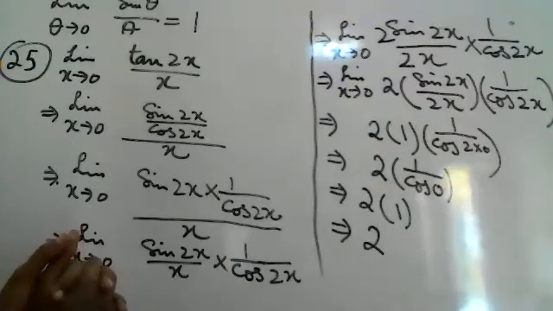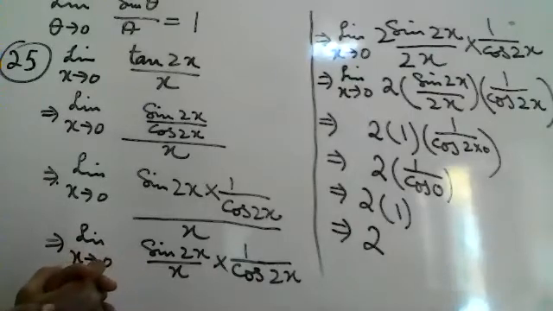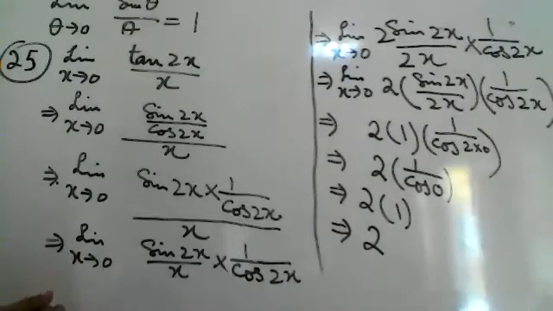Question number 27. x cosec 2x upon cos 5x. Limit x tends to 0.